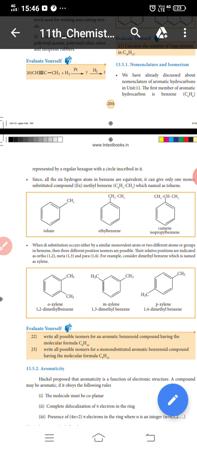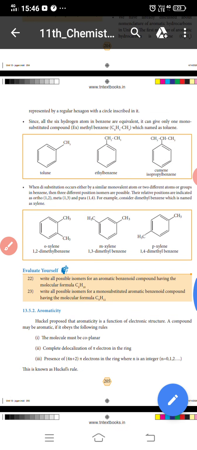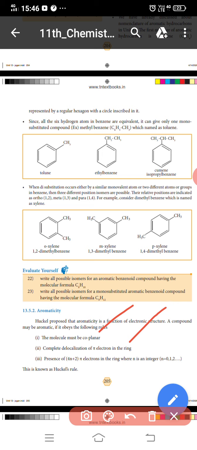Now, aromaticity and Huckel's rule. For a compound to be aromatic, it needs to obey the following rules. The first rule: the molecule must be coplanar. The second: complete delocalization of pi electrons in the ring. The third: presence of 4n plus 2 pi electrons in the ring, where n is an integer, n equal to 0, 1, 2, 3. This is known as Huckel's rule.